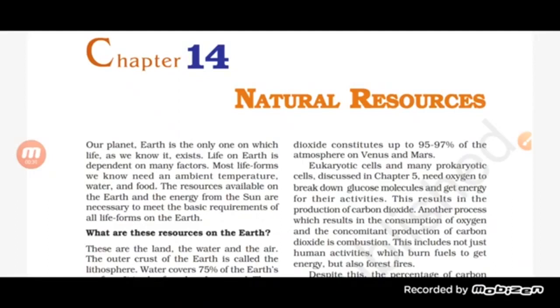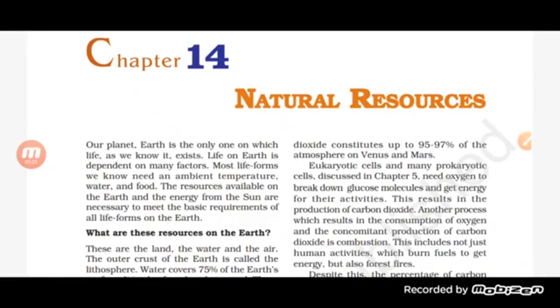They are provided by the earth to us, and even the energy which is given by the sun is really important because it helps in bringing the basic requirement to all the life forms of the earth. Everything that we get today is because of our nature only. Our nature provides everything to us.